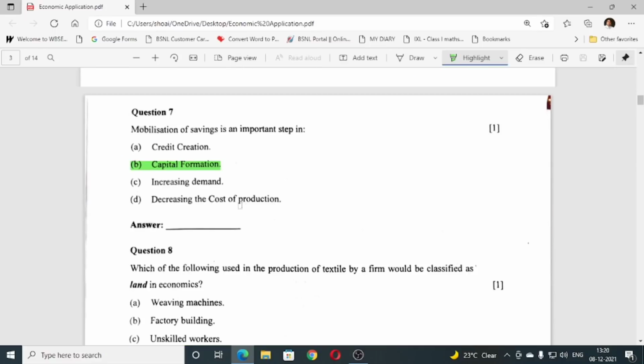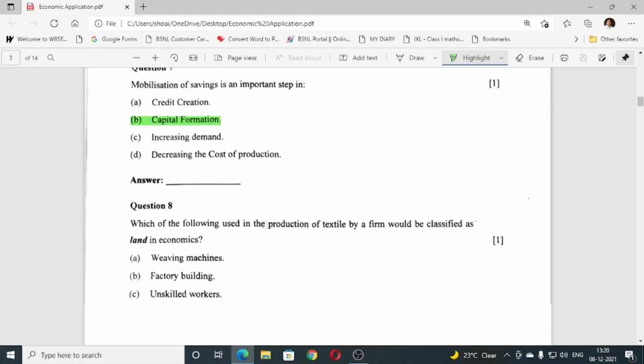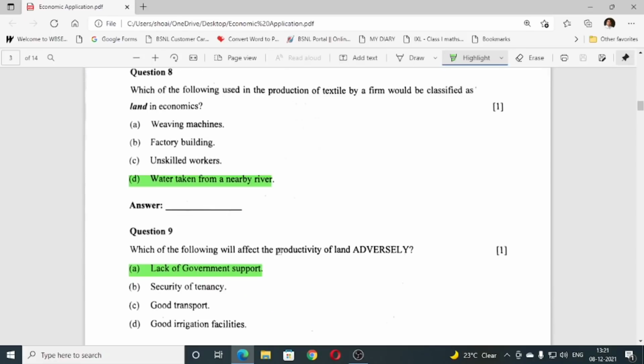Question number 7, mobilization of saving is an important step in capital formation. Question number 8, which of the following used in the production of textile by a firm would be classified as land in economics? The answer is D, water tank from a nearby river. Number 9, which of the following will affect the productivity of land adversely? The answer is lack of government support.